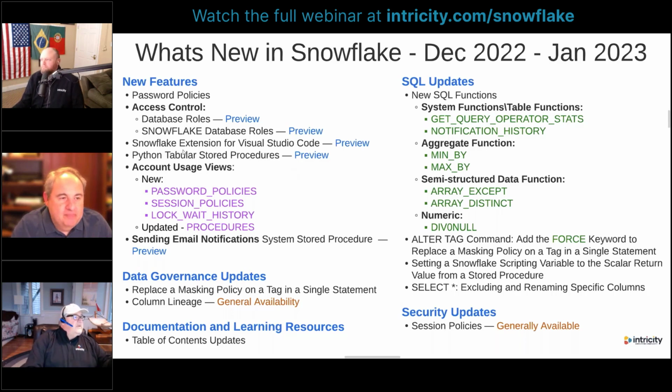All right, the next thing we've got here is Snowflake extension for Visual Studio Code. I have not specifically used this. I'm going to be trying it here in the next few days, but I've talked to one of my colleagues that's using it. He said it's a game changer. He said it's really working out well, much better than some of the other kind of workarounds and things that we've done with that in the past.